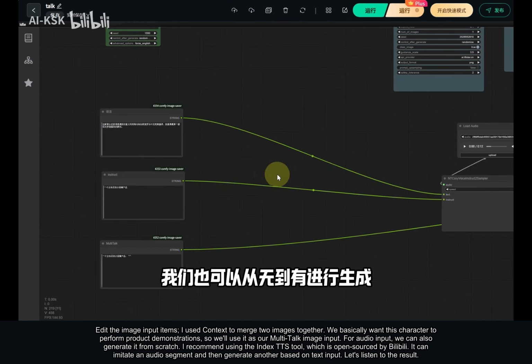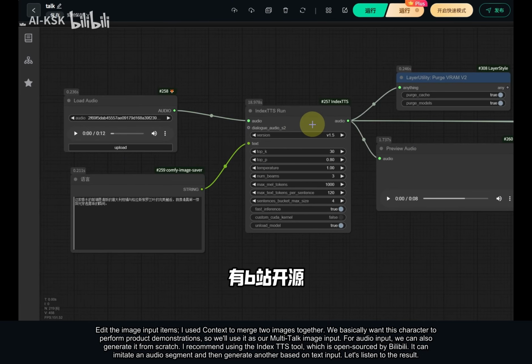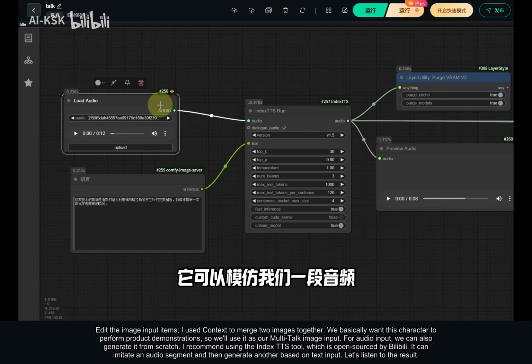I recommend using the IndexTTS tool, which is open source by Bilibili. It can imitate an audio segment and then generate another based on text input. Let's listen to the result.